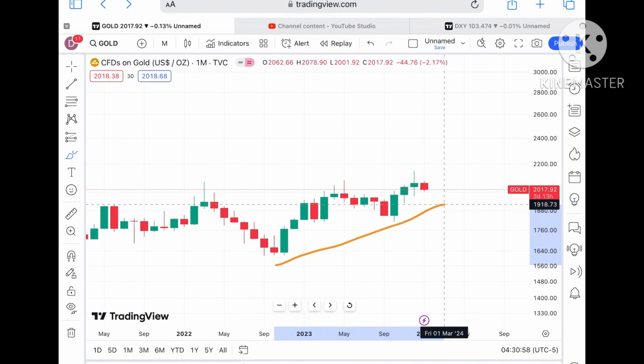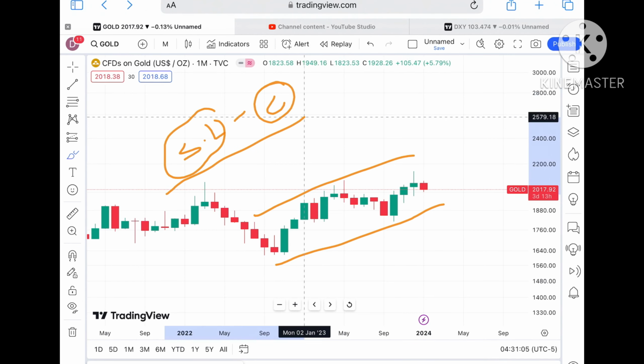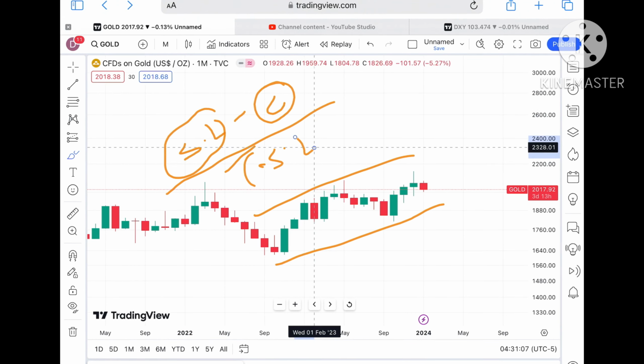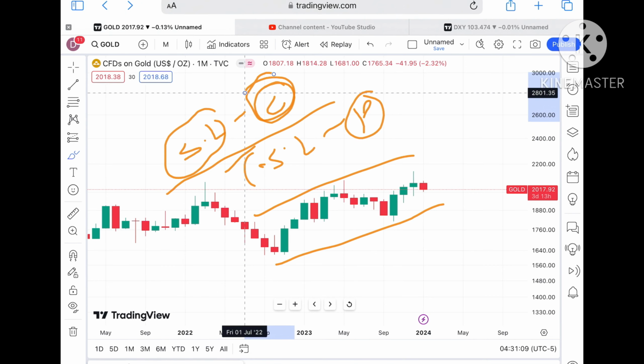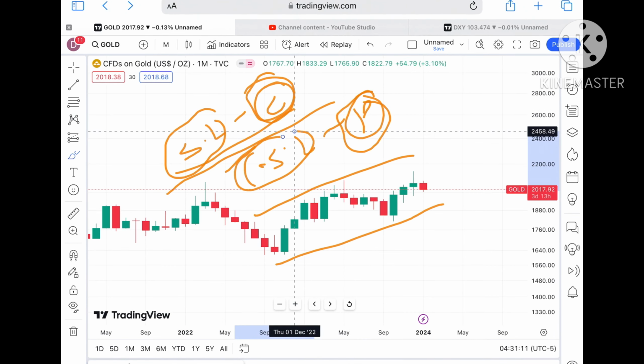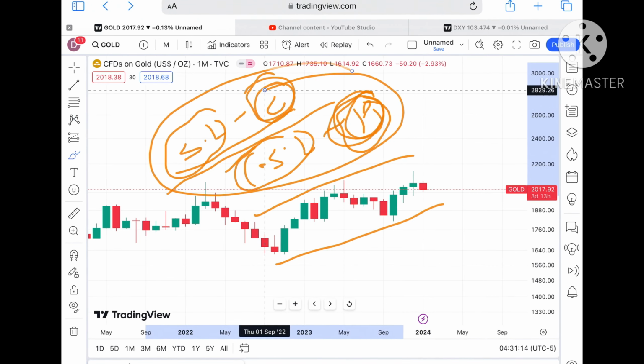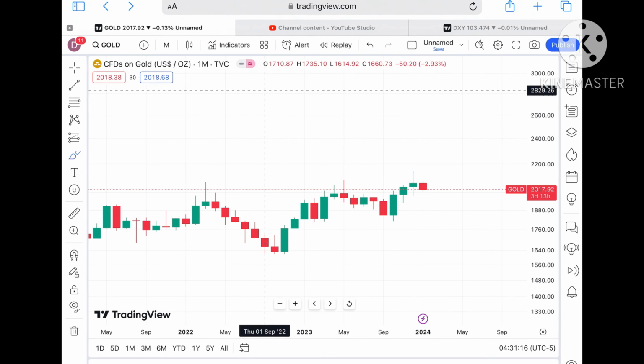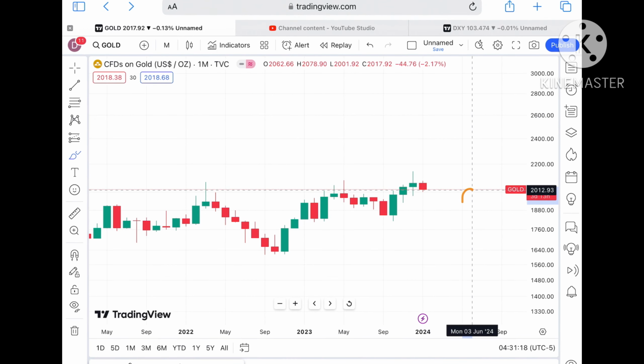But as I've already told you, the market is always uncertain. If you are thinking that the market will move as per you, no, it will not. So always try to set your SL. If you are setting your SL, you will save your capital. But if you are trailing your SL, you will save your profit as you trail. If you do these two things, you will sustain for a longer period of time.